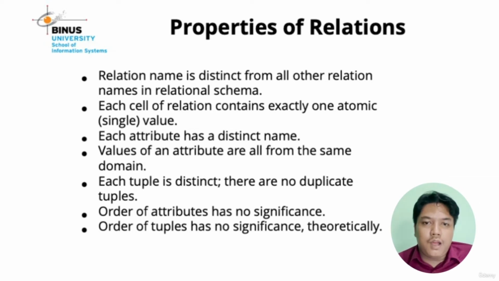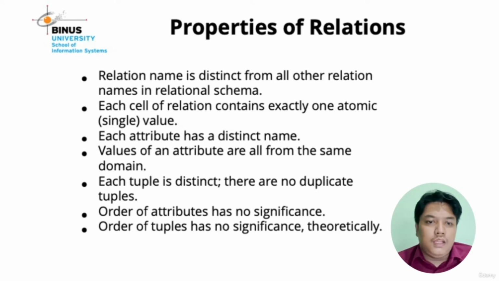The values of an attribute are all from the same domain. So if you create the domain for gender as just male and female, other instances in the table must only allow the value female or male. Next, each tuple is distinct. There are no duplicate tuples.